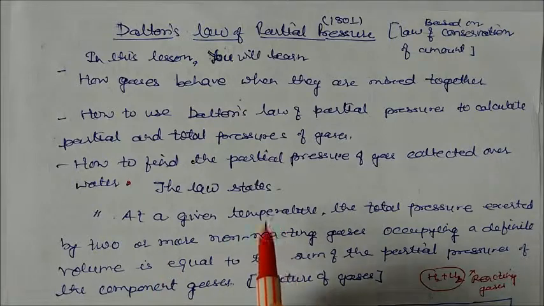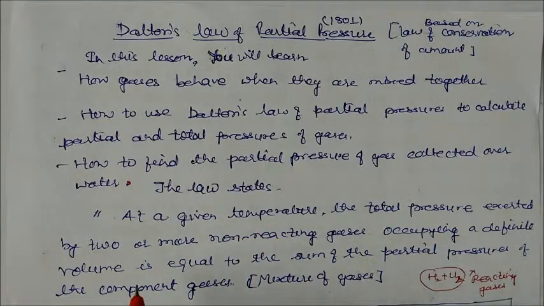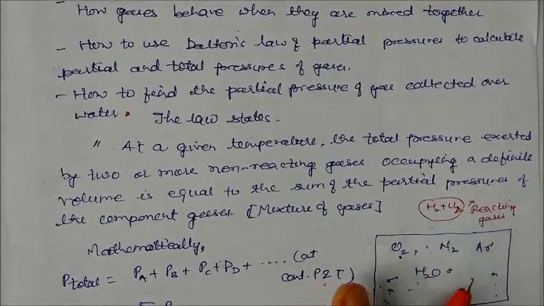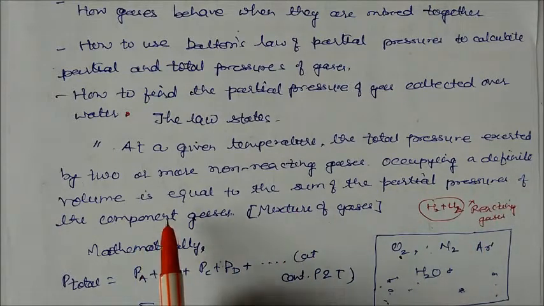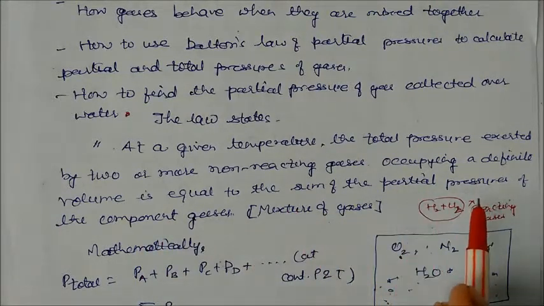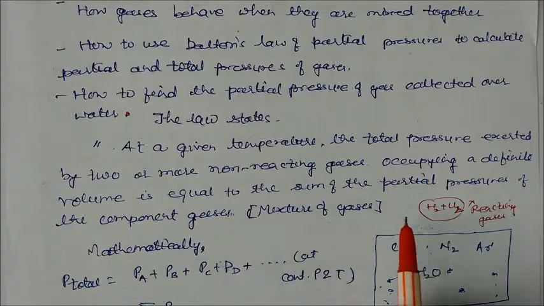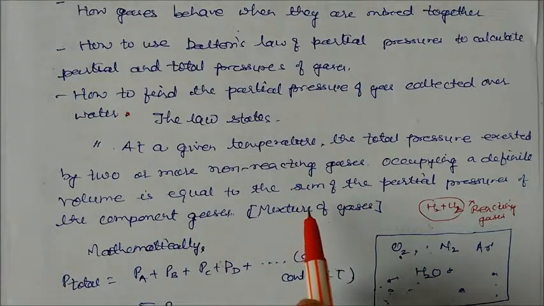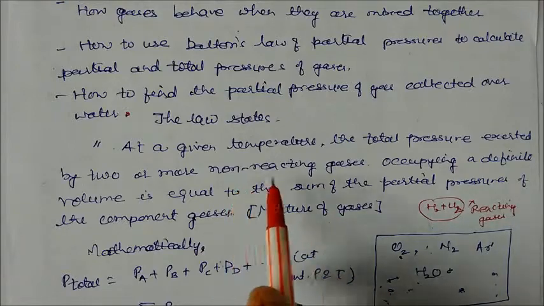So this law states that at a given temperature, the total pressure exerted by two or more non-reacting gases occupying a definite volume is equal to the sum of the partial pressures of the component gases. Component gases means the mixture of so many gases. So these gases should be non-reacting.